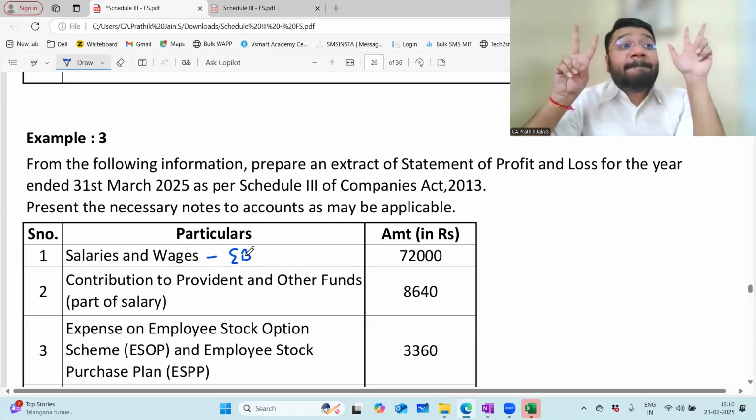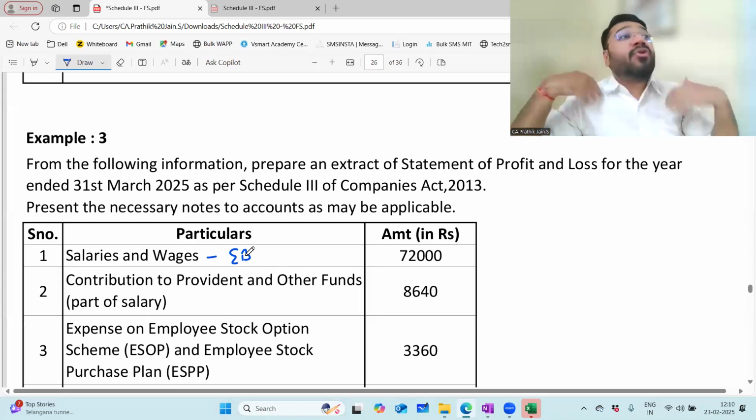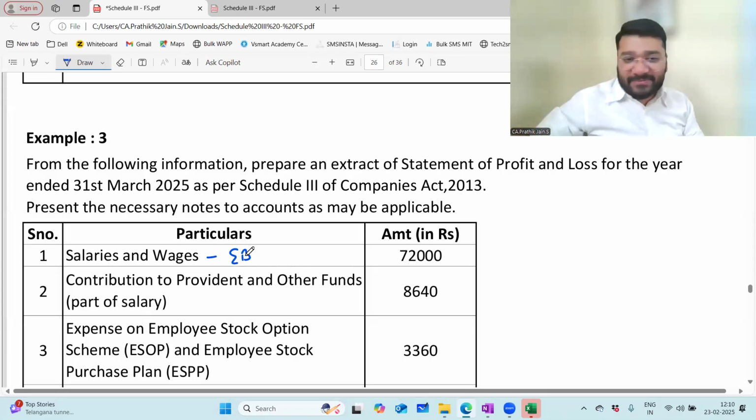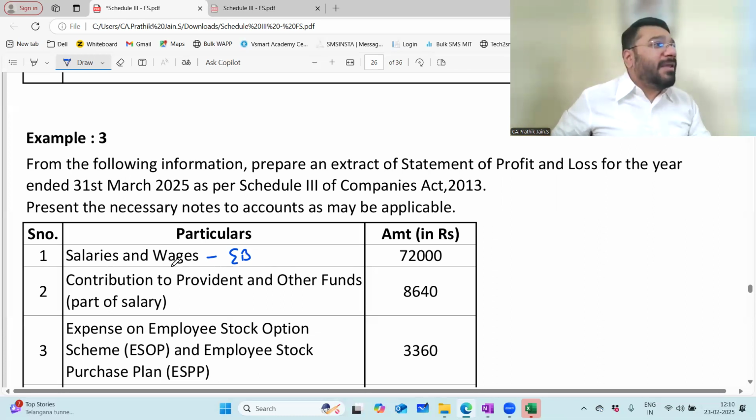Second category, purchase of stock in trade. Third category, changes in inventory. Fourth category, employee benefit. Fifth category, finance cost. Sixth, depreciation and amortization. Seventh, other expenses. Correct? The more you revise, the more you recall, and you become a pro at it. So salary and wages is a part of your employee benefit.